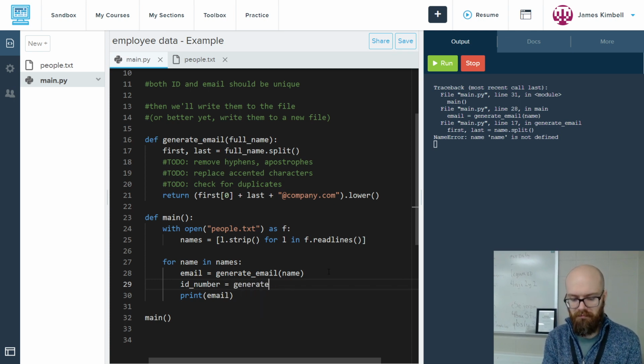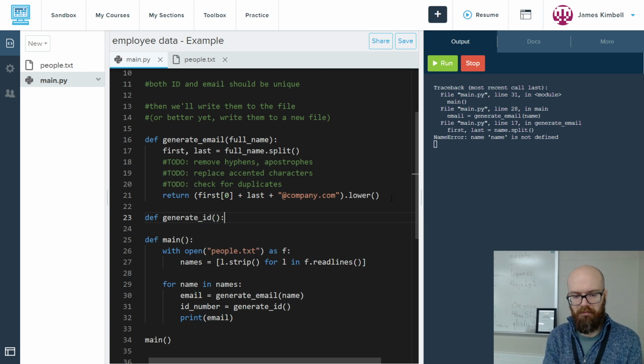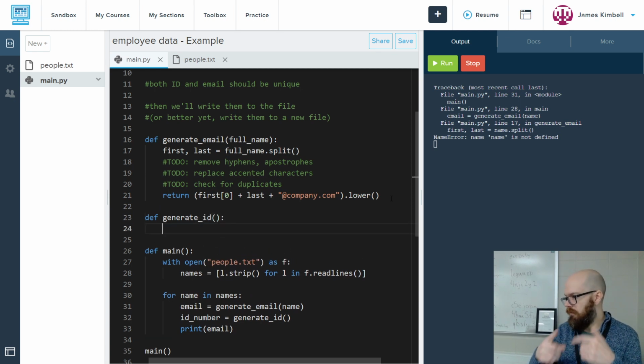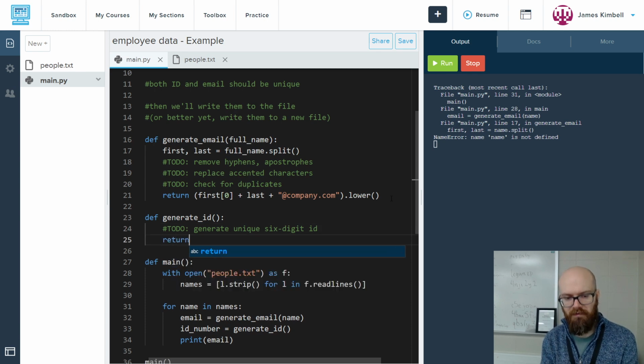Equals generate ID. Should it get the name? Are we going to use the name when we generate ID? I don't know, maybe not. So generate ID. We could get the name and it could use that as some kind of seed for the function. We'll determine how it works later. Okay, so to do: generate unique 6-digit ID. But for now, as a test, let's just return 1, 2, 3, 4, 5, 6.